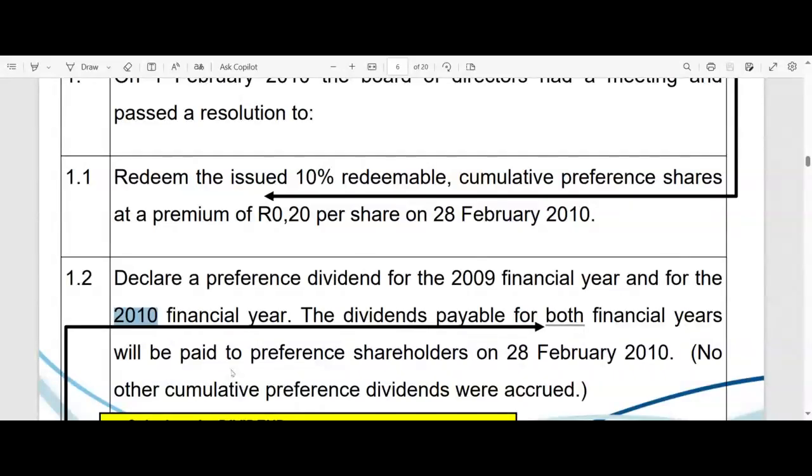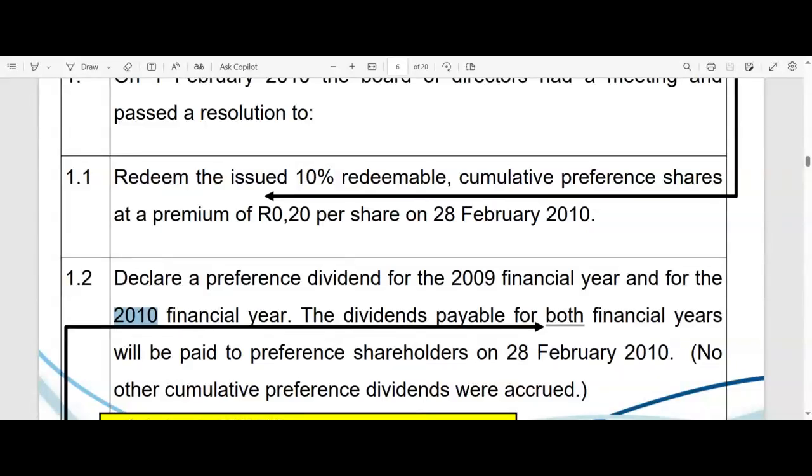Okay. Then, ladies and gentlemen, they say the dividends payable for both financial years, we must obviously raise a liability for it first and then pay it, will be paid to preference shareholders on the 28th of February 2010. Wow, we're lucky. They are paying it on the last day of the year. So that means all of those liabilities will not appear in our statement of financial position under our current liabilities, because they actually pay it on or before the last day of the year. If they did not pay it on or before the last day of the year, then all of those monies that we owe to our preference shareholders will be disclosed as a current liability in our statement of financial position, right?